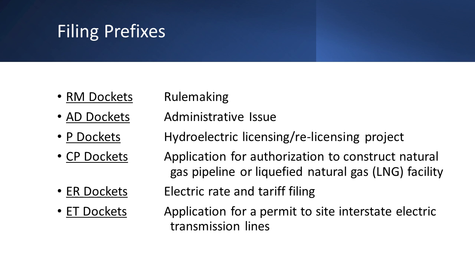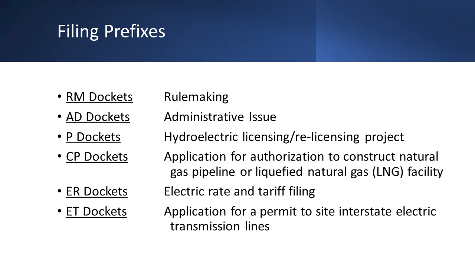Therefore, it is really helpful to understand which docket prefixes categorize each type of filing. For example, RM dockets are for rulemaking dockets. AD dockets are for administrative issue dockets. P dockets are for hydroelectric projects. CP dockets apply to applications for authorization to construct a natural gas pipeline or a liquefied natural gas facility.